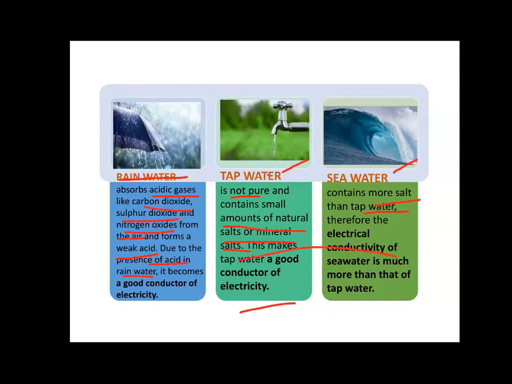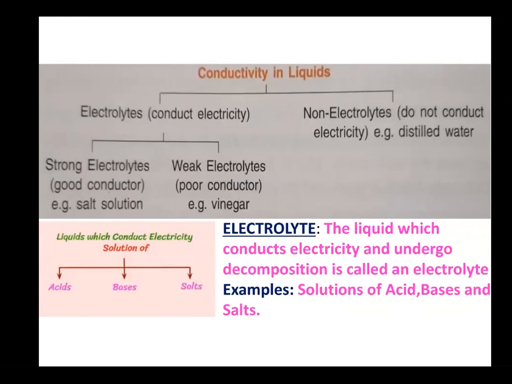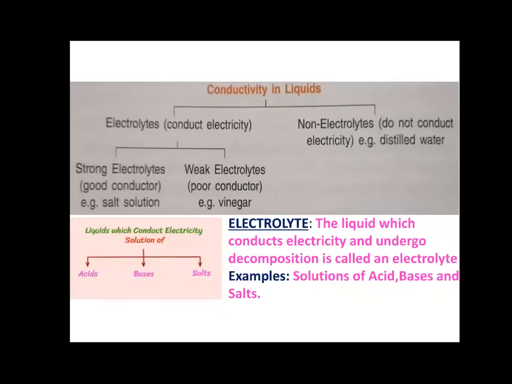So I hope this part is clear, that distilled water is an insulator, and rainwater, tap water, and sea water are good conductors of electricity.